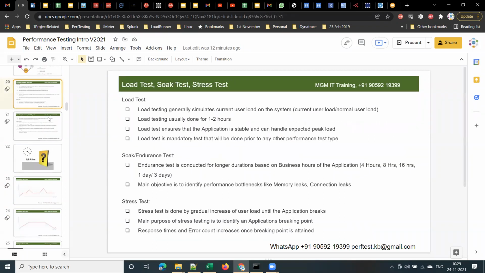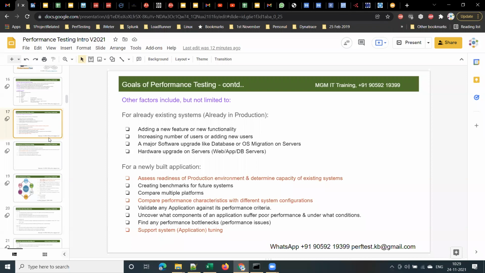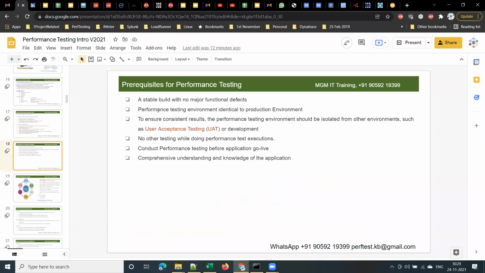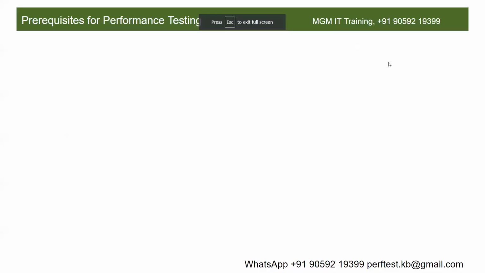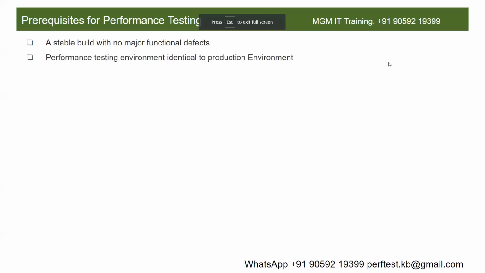So your test environment should be identical to production, isn't it? Right? Performance testing environment identical to production environment. Is this point clear, guys? Understood now? Yes or no? You understood the meaning of that? Performance testing environment should be identical to production.